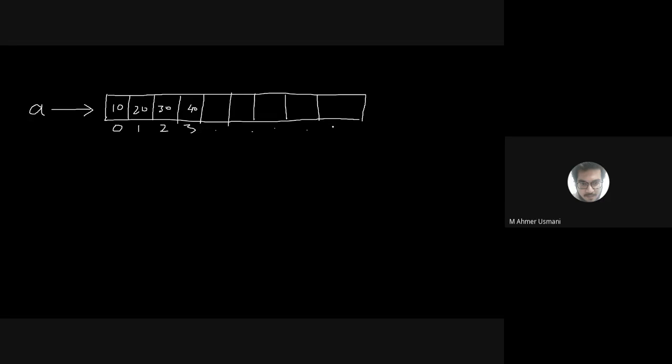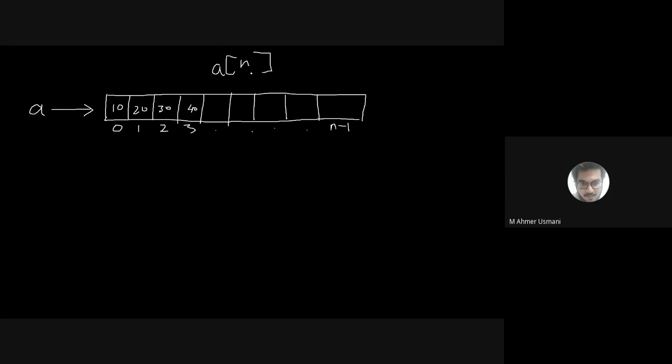If it is A of n, what will the last index number be? A of n minus 1. If I take an array of size n, the last index number would be n minus 1, because we are starting from 0. Is it clear? So this is an array of size n.